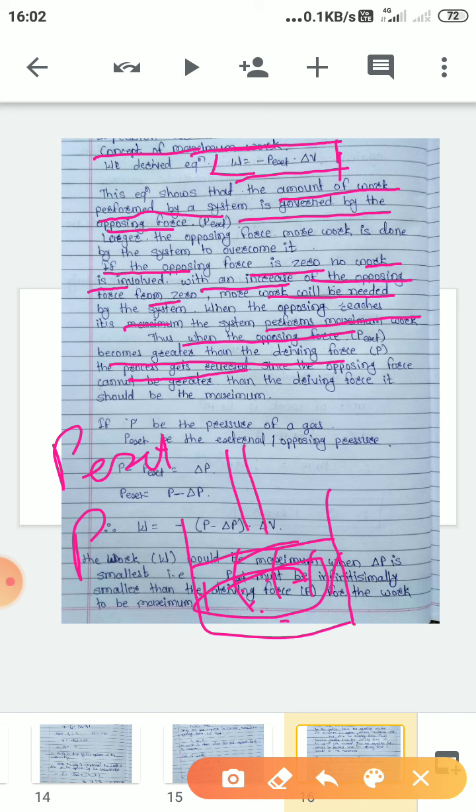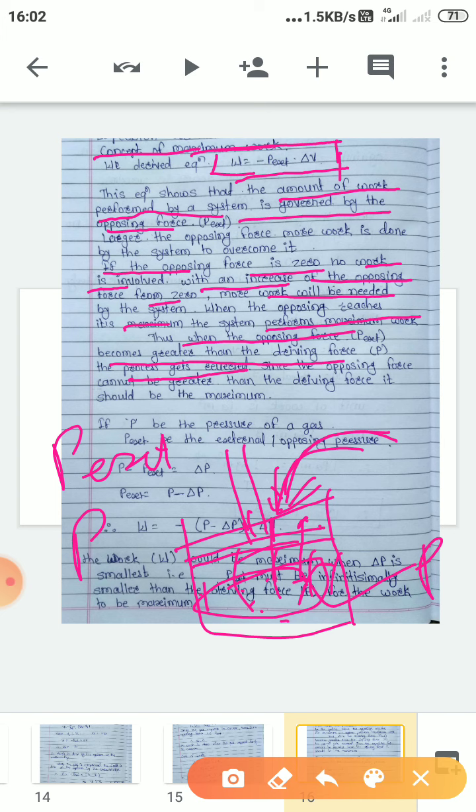Now here a rigid, movable, frictionless piston is present. This is the external pressure and this is the pressure of gas. As the gas moves in the upward direction, that means it tries to increase its volume, then it is opposed by this external pressure, and therefore it depends on the external pressure.